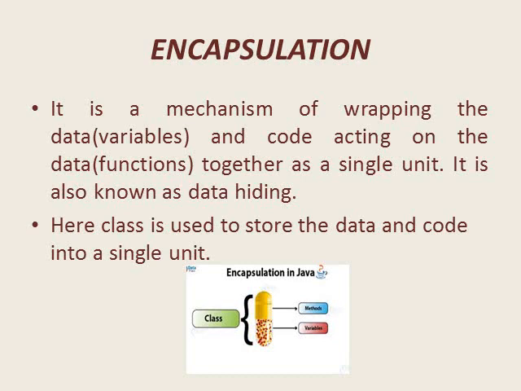Encapsulation means we are storing the internal variables and functions of a class into a single unit. What we are encapsulating are methods and variables, and in what we are encapsulating is objects.